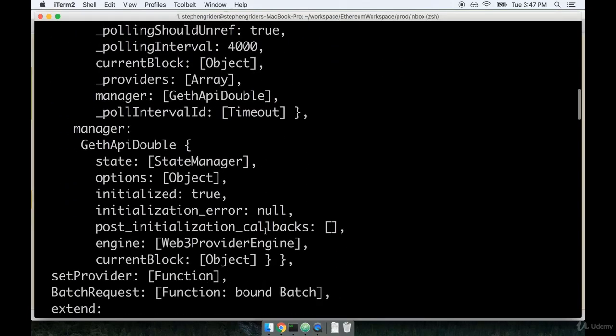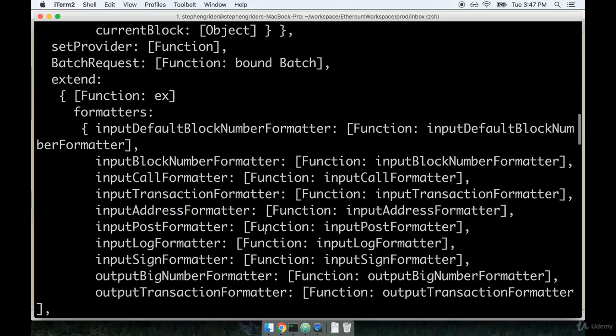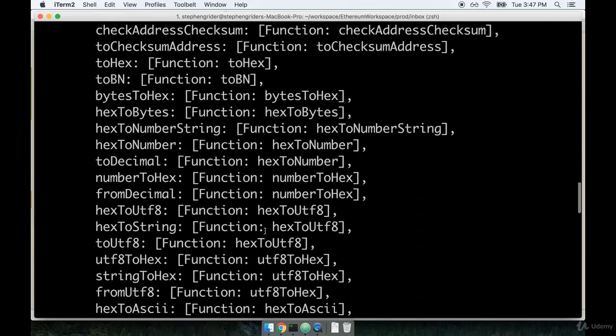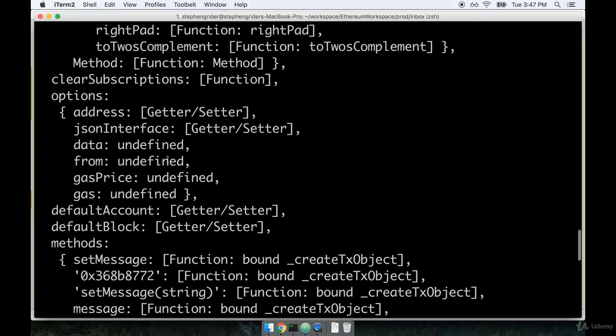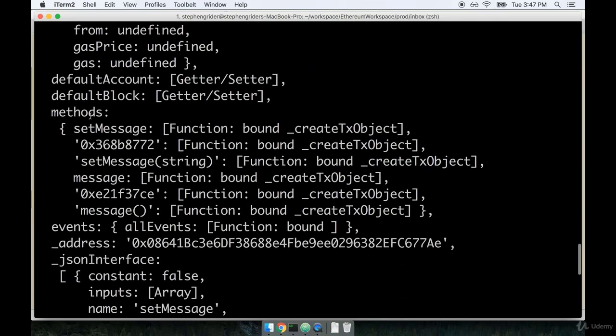Now we can keep scrolling down a little bit, and I think that's pretty much all I want to point out for right now. There are a couple, here we go. My mistake, there's just a little bit more. So the methods object right here, this is probably the most important property on this object that we're dealing with. So methods right here are the actual functions that we can interact with that are tied to our contract. On the methods object, you'll see a property called setMessage and a property called message. These are both functions, so we can call both of these.